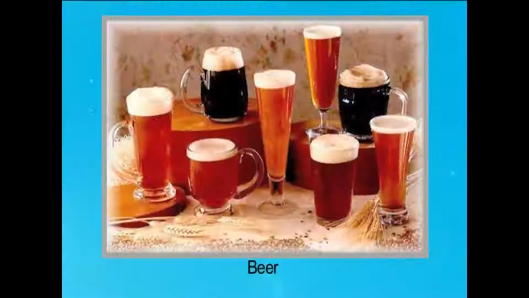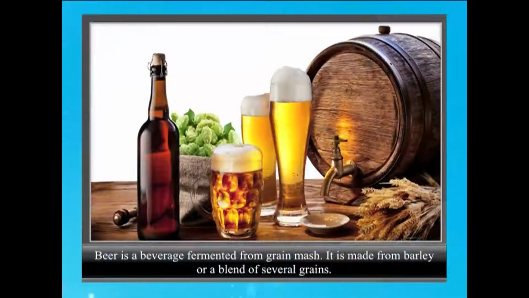We will first begin our discussion with beer. Beer is a very common fermented drink consumed worldwide, and interestingly, it is the third most common drink all over the world. First is water and then tea. Next comes beer. What is this beer? It is actually a fermented drink produced from several grains, most importantly barley.